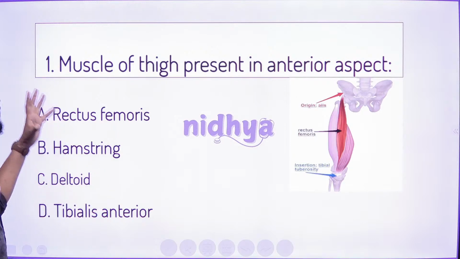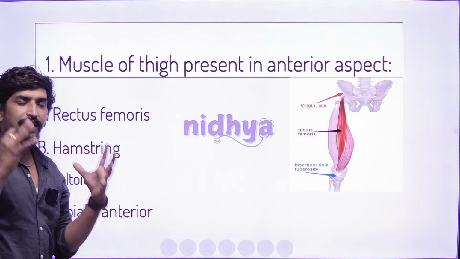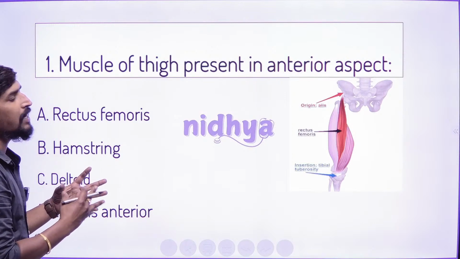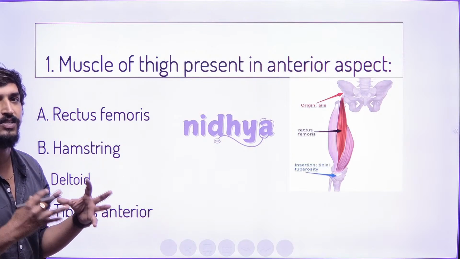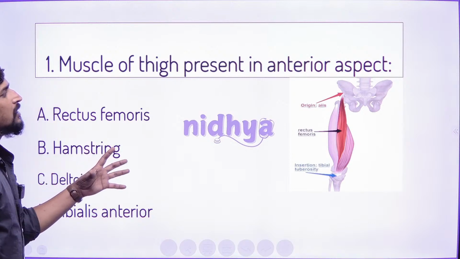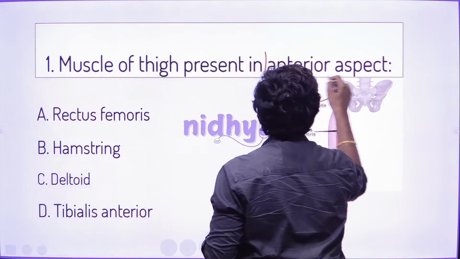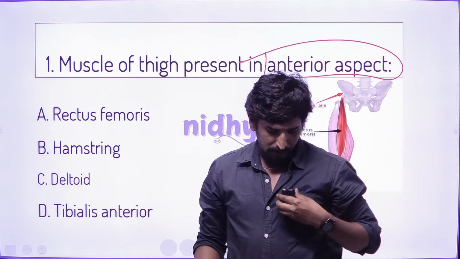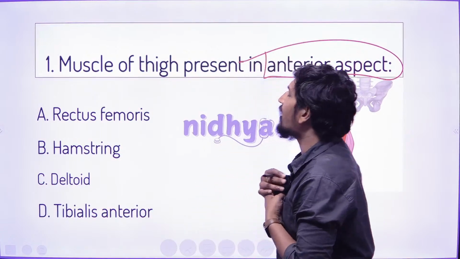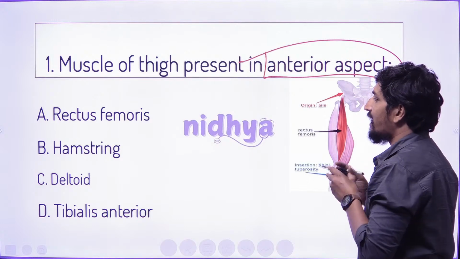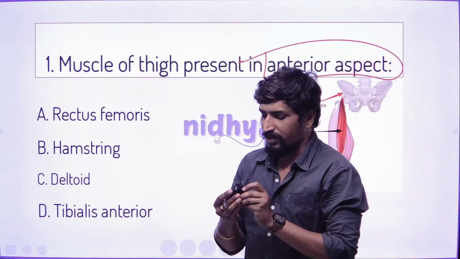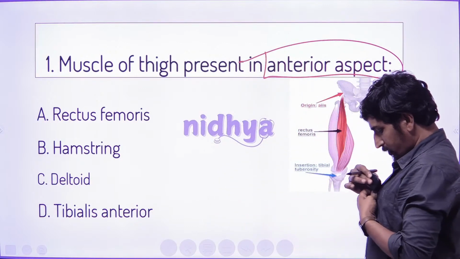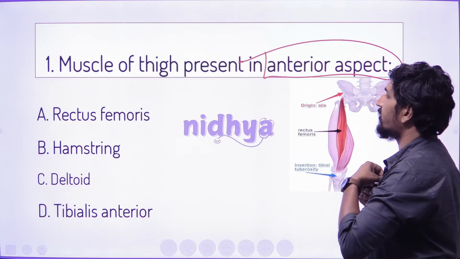If you check the muscle of the thigh, the thigh is formed by different types of muscles, including the quadriceps and other muscles. In this thigh muscle, they are asking about a specific area called the anterior aspect. So what exactly is the muscle present in the anterior aspect? Fast, make it quick. What exactly is the right answer of this question?